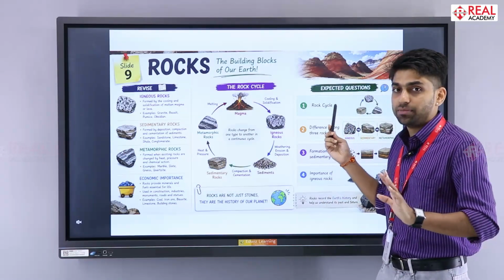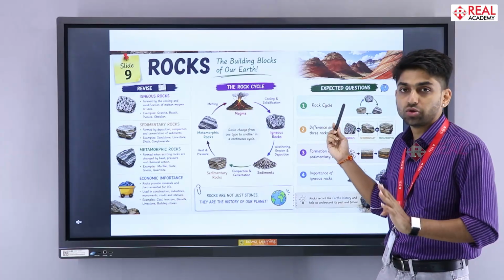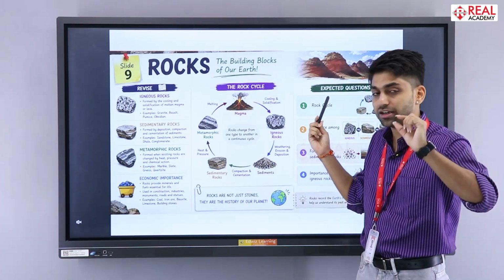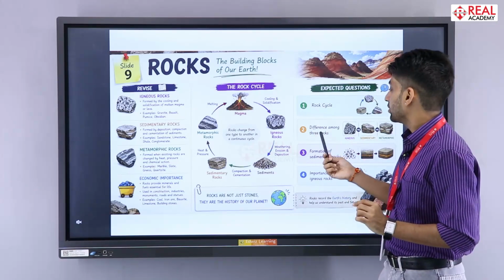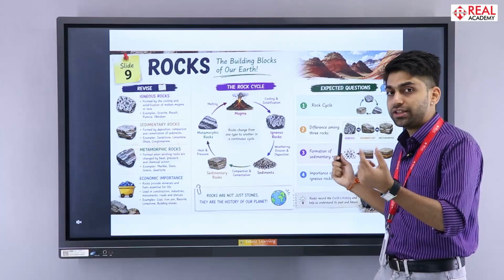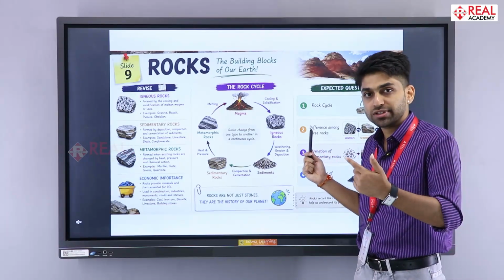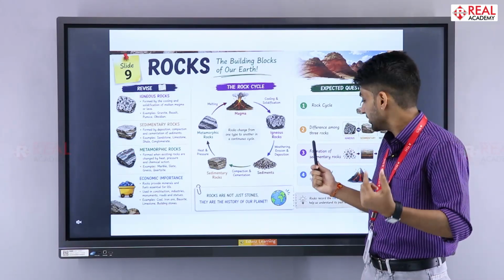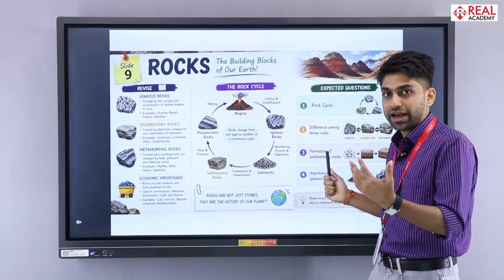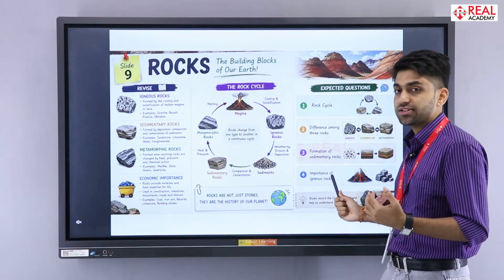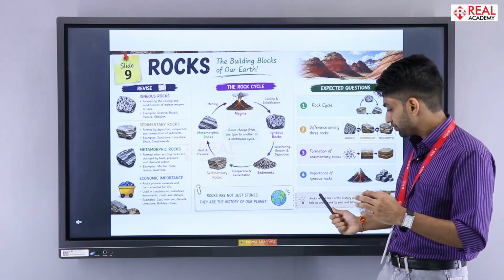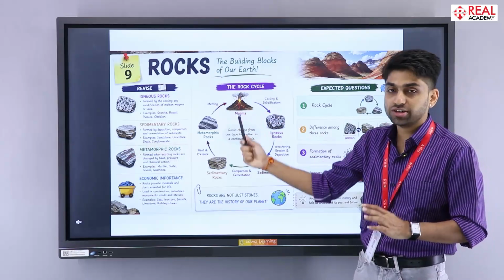Then what questions can be asked? For 4 marks, a rock cycle question can be asked. Draw a diagram and explain very nicely in a few points how a rock cycle works. Then the difference among the 3 rocks: igneous, sedimentary, and metamorphic. Along with it, know their other names, characteristics or features, and the formation of sedimentary rocks, with a diagram. Then the importance of igneous rock, how they are useful, and the other name given to igneous rock. So this is for the rocks chapter.